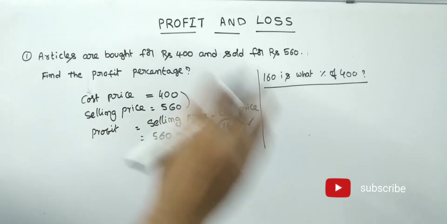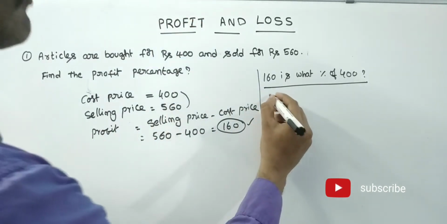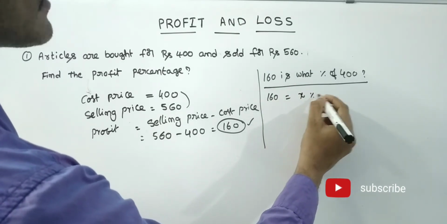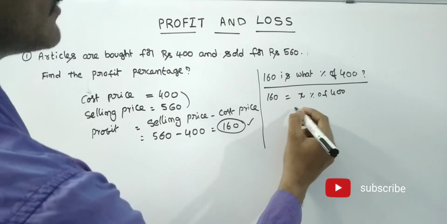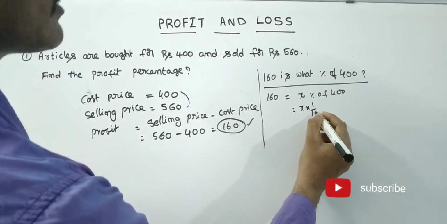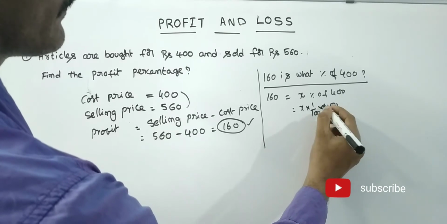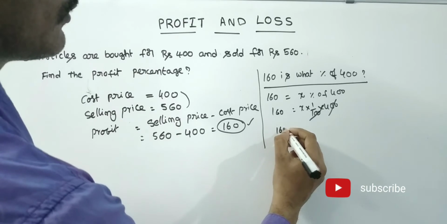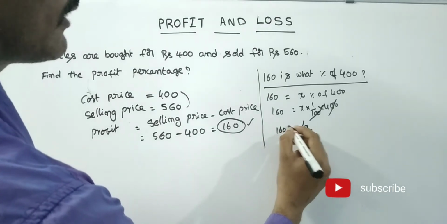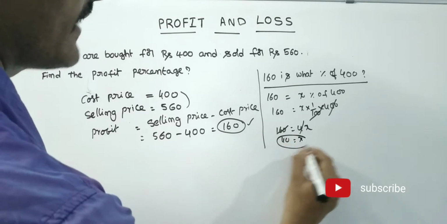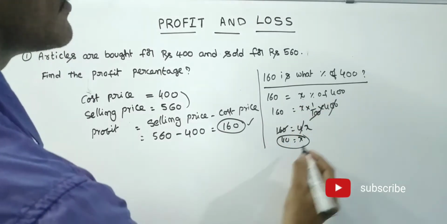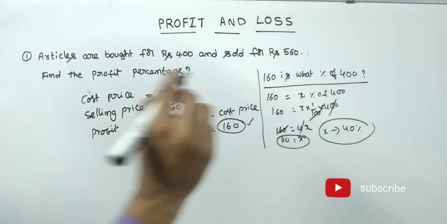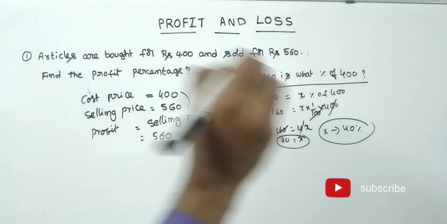See friends, if you know the procedure, we can do it any way. 160 equal to, what we don't know, percentage of 400. That means x into 1 by 100 into 400. 2 zeros cancel. That means 160 equal to 4x. So x equal to 40. X is the percentage. That means x equal to 40 percentage. That means he got 40 percentage profit.